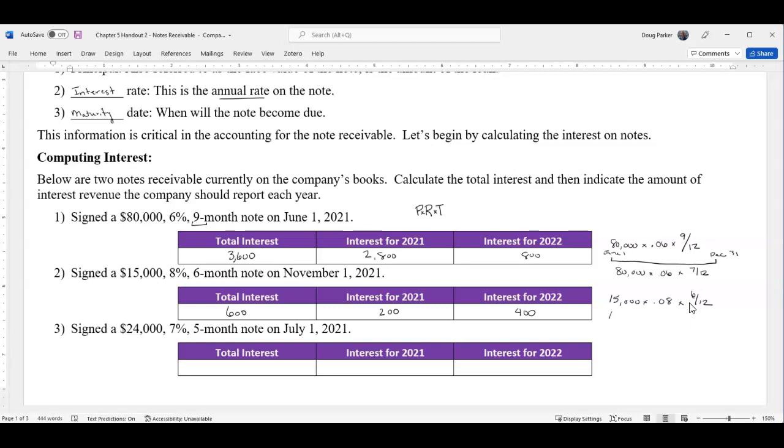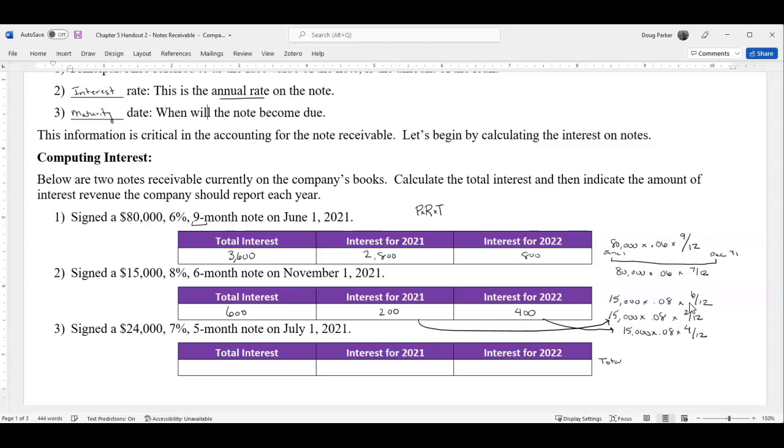If you wanted to write out the formula for 2021, it'd be 15,000 times 0.08 times 2/12. That would be the 2021 number right there. And then if you wanted to do the 2022, you could do 15,000 times 0.08 times 4 out of 12. So notice the total is 600, and that splits that 600 into the proper time period, the proper year.